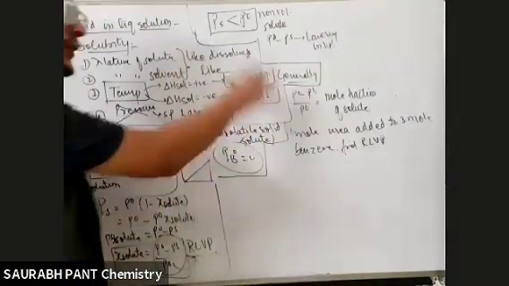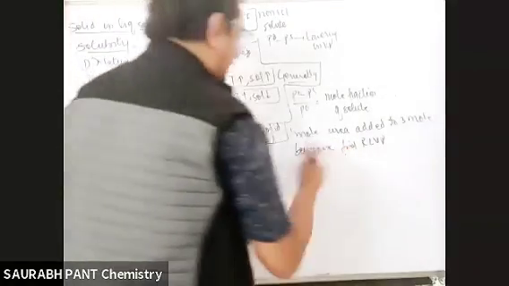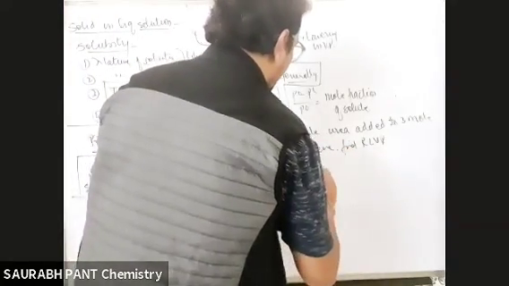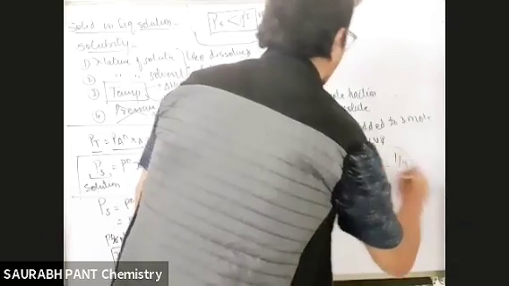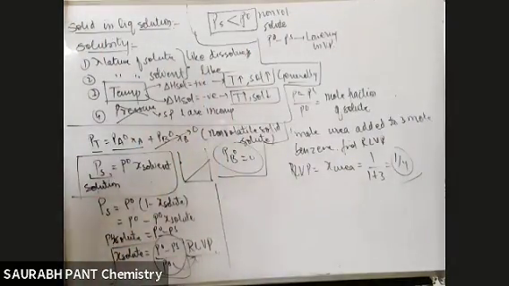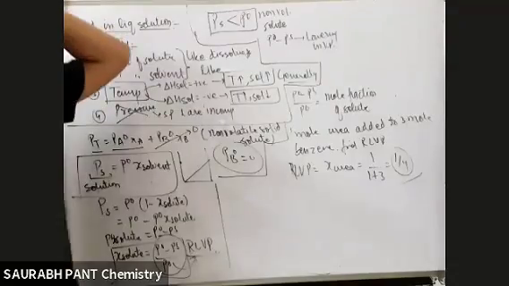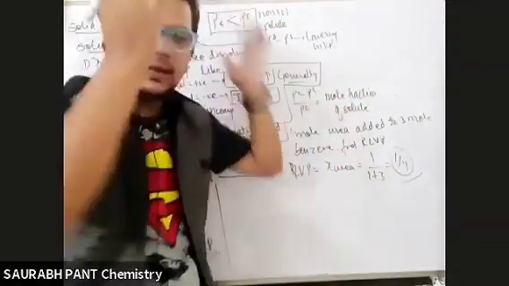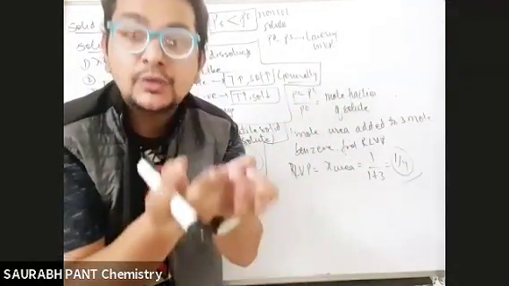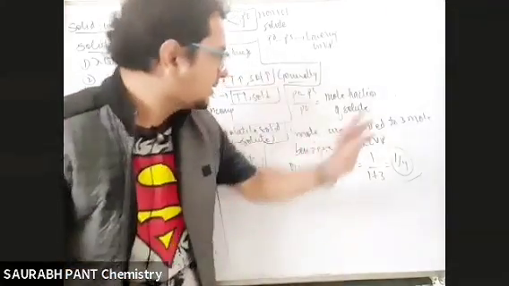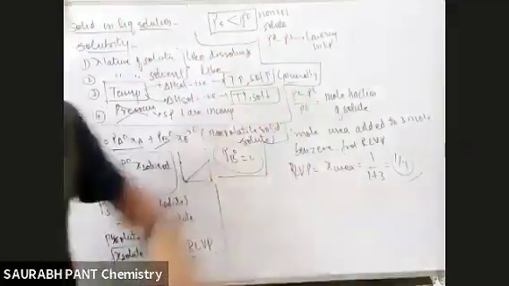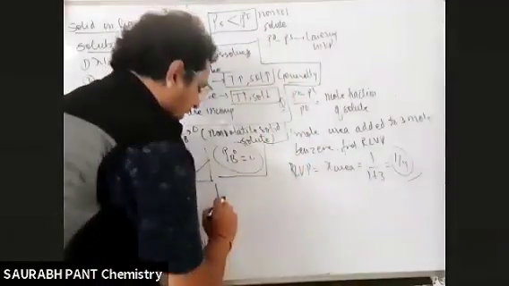Tell me the answer quickly, it should take a microsecond. RLVP is the mole fraction of urea, that is moles of urea by 1 plus 3, that is 1 by 4. What is there in this? Question clear? People get confused: sir, where is the vapor pressure, the question doesn't have vapor pressure. What can I do? Who is asking you vapor pressure? They are asking you relative lowering of vapor pressure, which is a colligative property. We'll discuss that in the next lecture. But you have to find the mole fraction of solute. Question clear? Can we go to the next question?